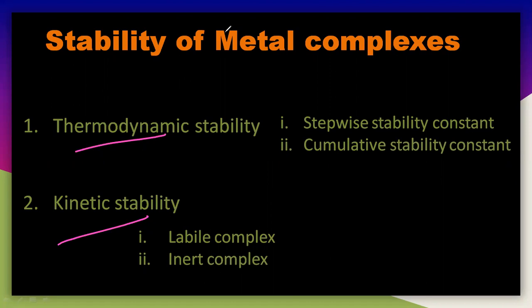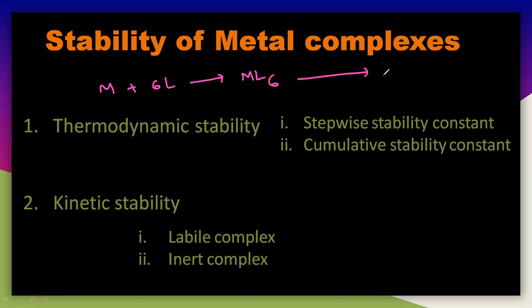So let us take simple ML6. You can synthesize this by two methods. In the first method, the metal reacts with 6 ligands and you get ML6. This is one complex. After the formation of this complex, it is reacted with a certain ligand Y, and now you are getting ML5Y and another L. So here it is a substitution reaction. From M plus 6L, that is, the metal coordinated with 6 ligands, you get a complex like this. You need to understand the formation of this particular complex, that is the thermodynamic stability.